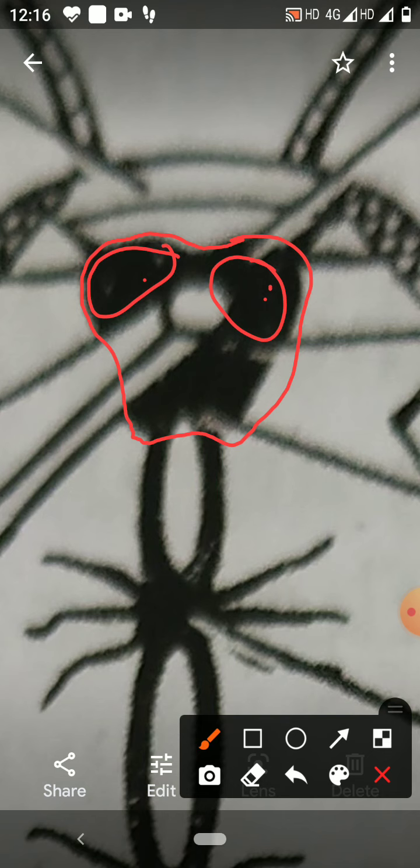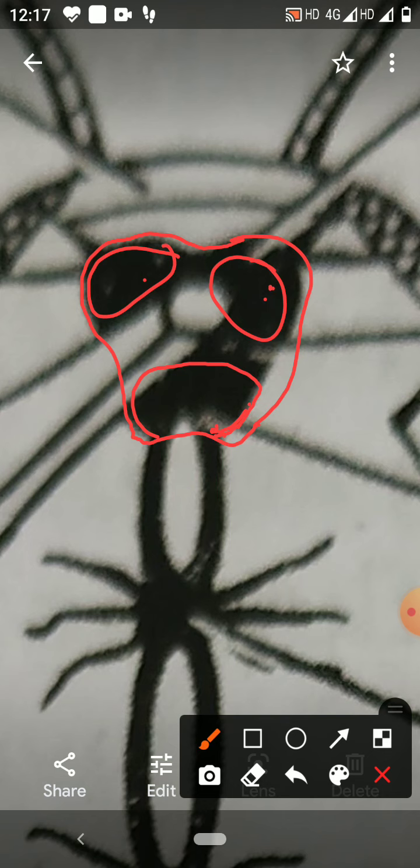Now, there is the subesophageal ganglion. This portion is the subesophageal ganglion. Subesophageal ganglia are located below the esophagus, in the posterior part of the brain.